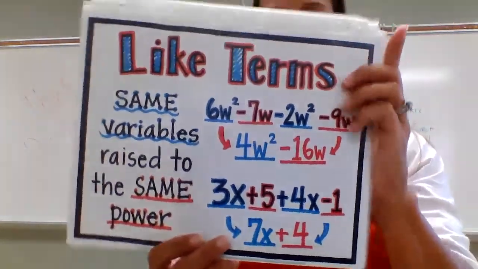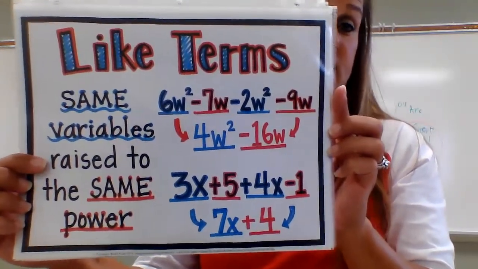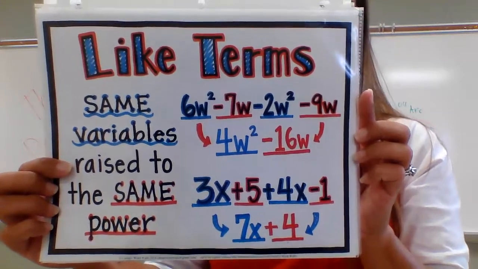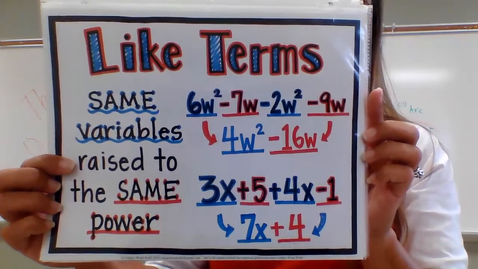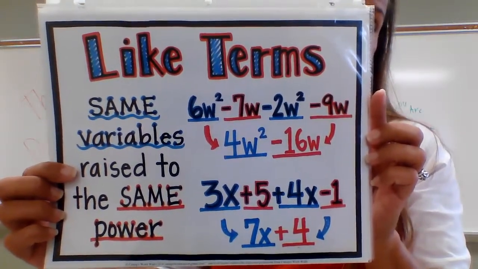And the final one I want to talk about are like terms. We're going to be doing a lot of simplifying, and it's going to be extremely important that you're able to pick out like terms. Very simply put, like terms have the same variable raised to the same power.